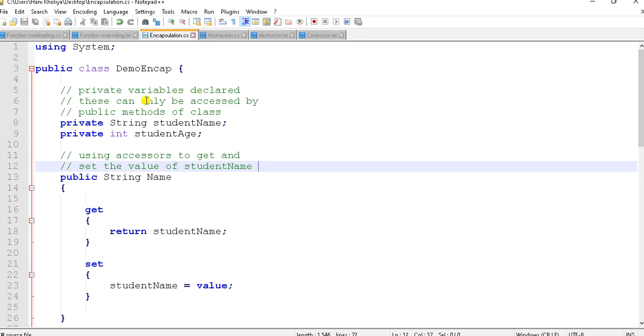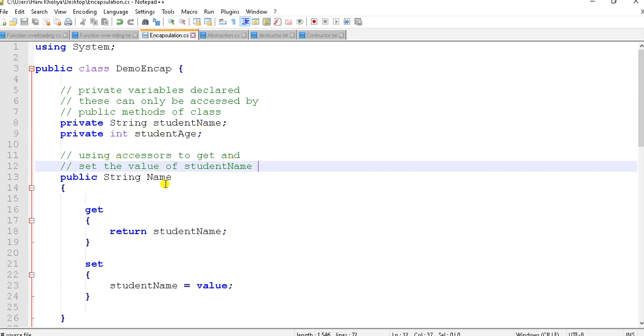Private variables declared, these can only be accessed by public methods of the same class. Private string student name, this is the variable. Private int student age. Student age is a variable which is of private type and data type is int. Return type is string for student name.